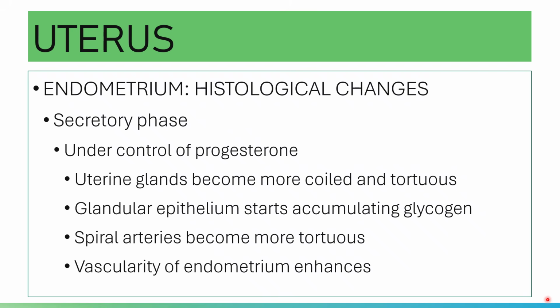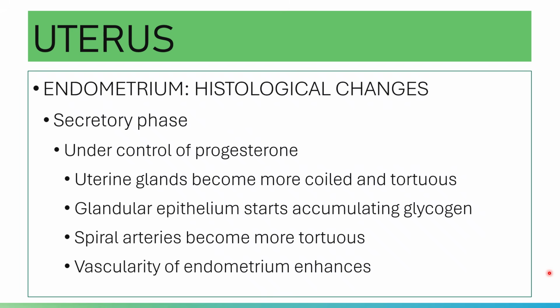Your glandular epithelium starts accumulating glycogen, because the glands secrete a carbohydrate rich fluid.